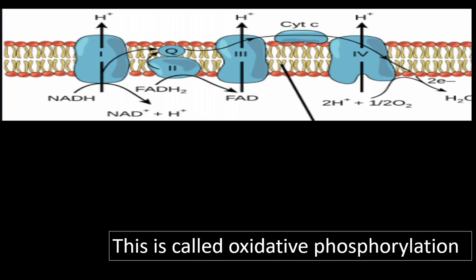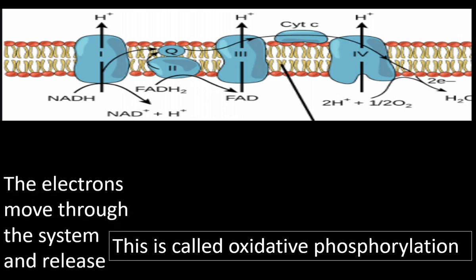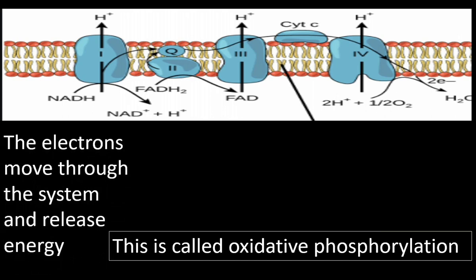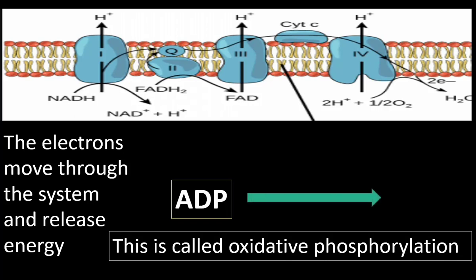This ATP formation is called phosphorylation. The electrons move through the system and release energy. This energy is used to phosphorylate ADP into ATP. The electrons move through the electron transport system, and the energy released by the electrons is used to phosphorylate ADP into ATP.